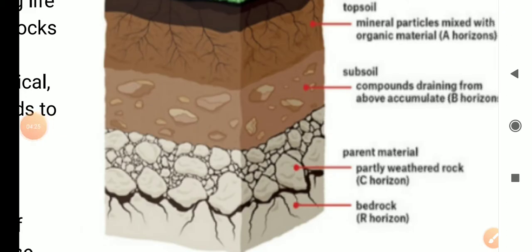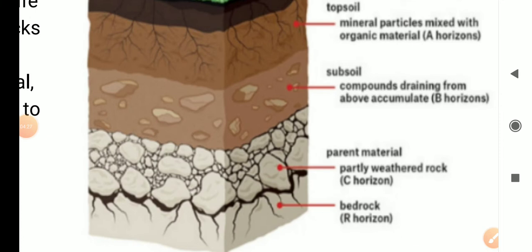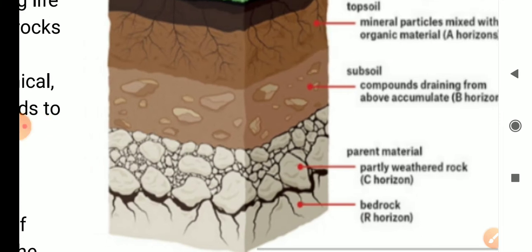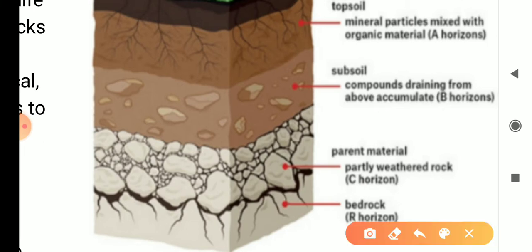Then after the B horizon comes the C horizon. The C horizon is the fourth layer, and here we can see the parental rocks are present, and these rocks are partially broken. These rocks are broken by weather conditions.